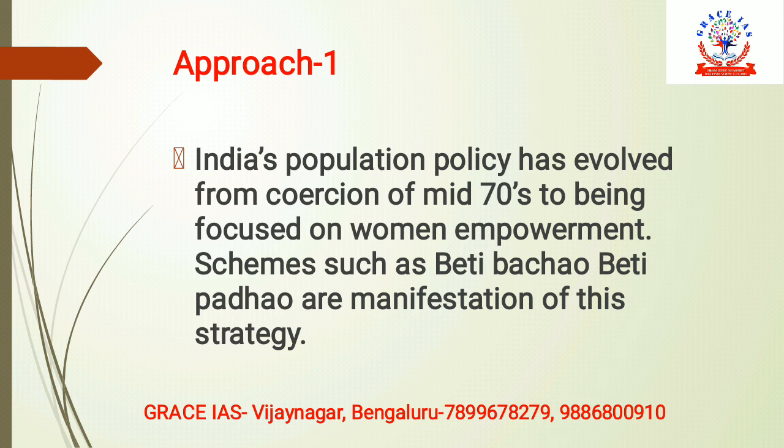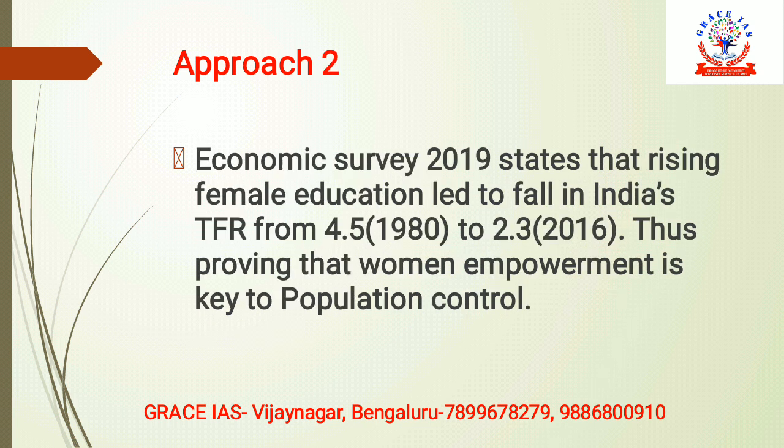You could name any other scheme if you want. Or you can write your conclusion in this manner: Economic Survey 2019 states that rising female education levels led to a fall in India's TFR from 4.5 to 2.3, thus proving that women empowerment is the key to population control. So you're directly addressing the demand of the question. In this way you could write your conclusion.